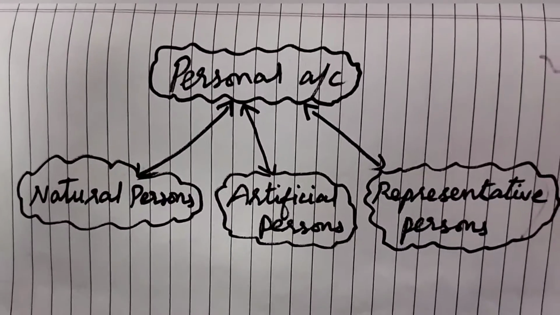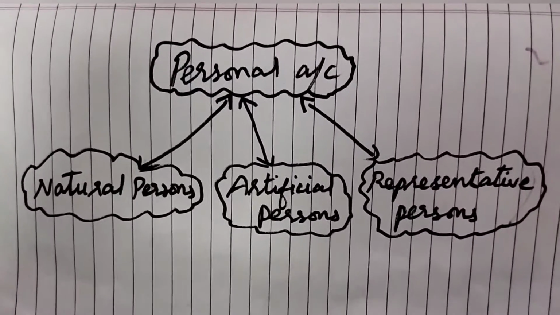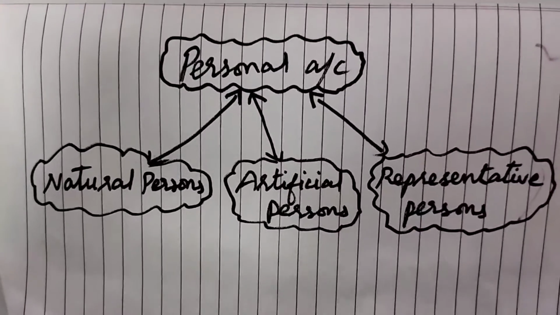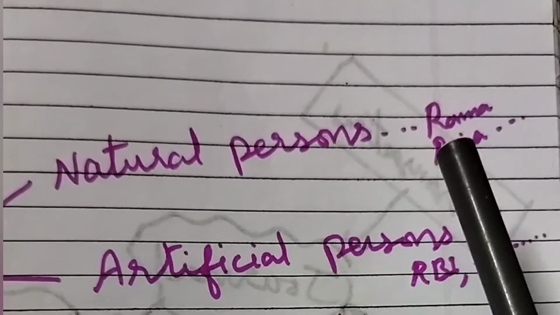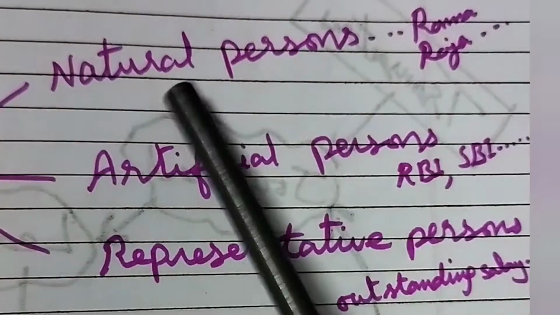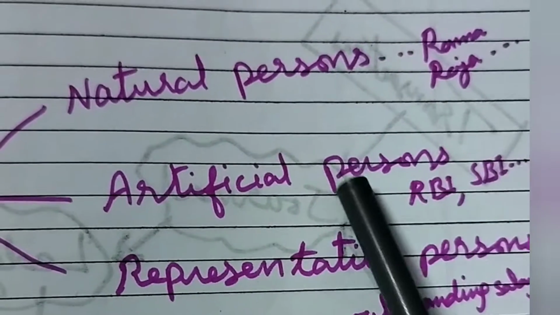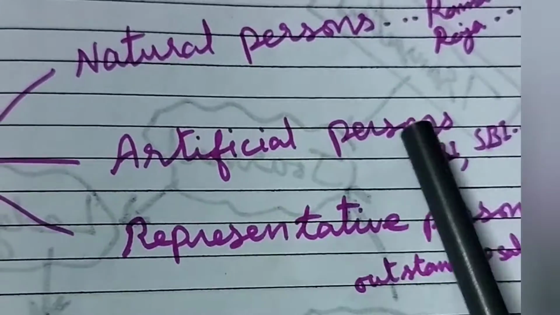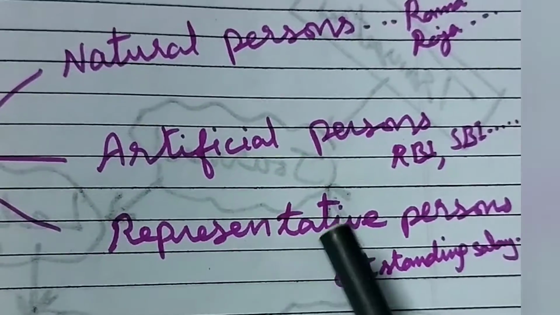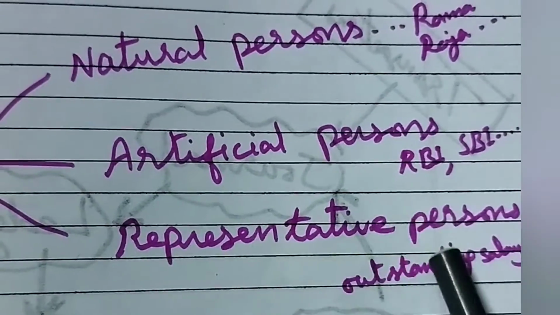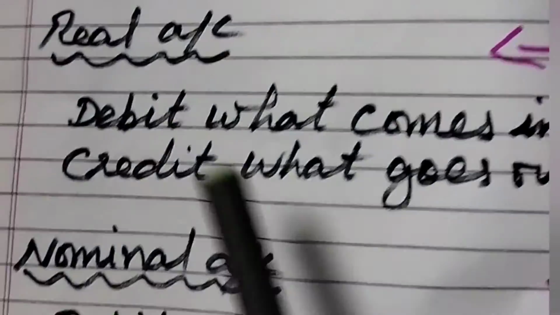Personal account is divided into three. They are natural persons, artificial persons and representative persons. Now we can see one by one. Natural persons means Raja, Rama, any names. All the names will come under natural person. Then artificial persons means RBI, SBI, then IOB, like that. Some institution names all come under artificial person. Then representative person means there is outstanding salary, prepaid expenses, like that. Some items will come under representative persons. So personal account means always all the names will come. That's all.